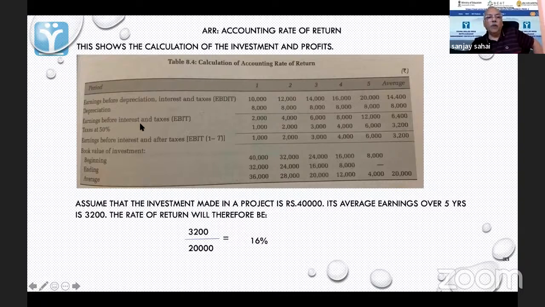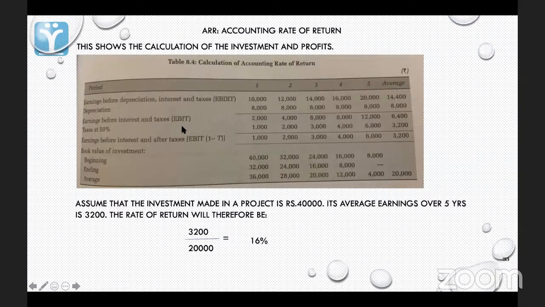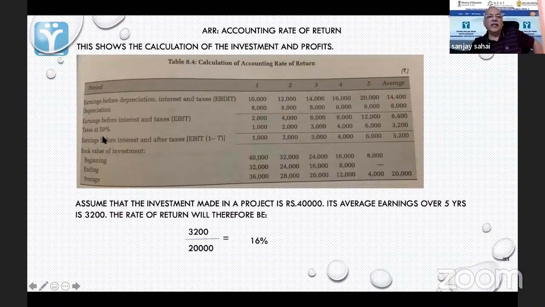So it is taking EBIT actually. It is not taking PAT, it is taking EBIT. Then from EBIT, it is reducing the tax. So it's like saying before interest, after taxes. Normally you don't do it like this, but they are probably doing this because they are using the interest to discount this at some stage.